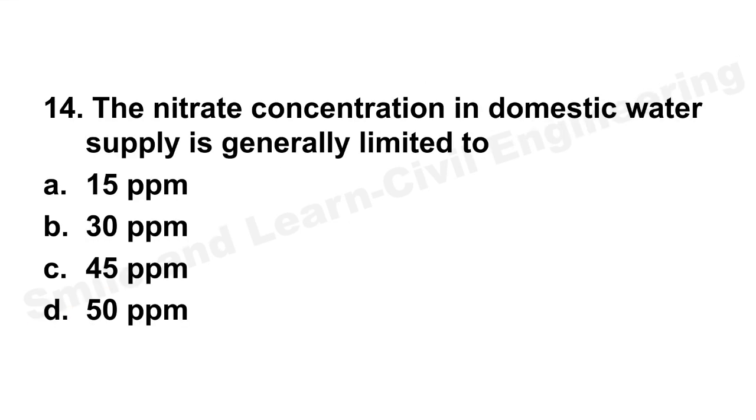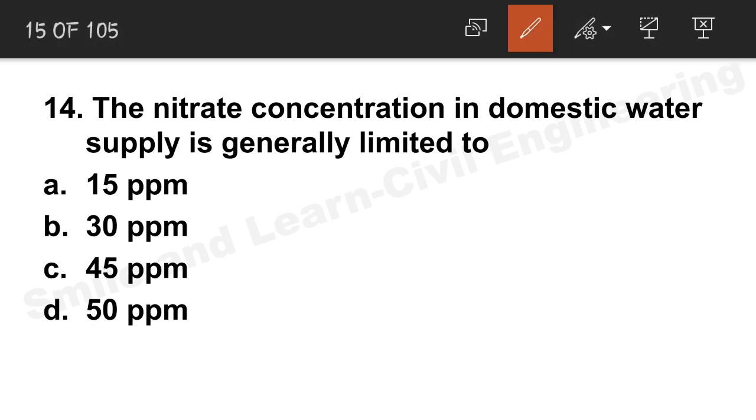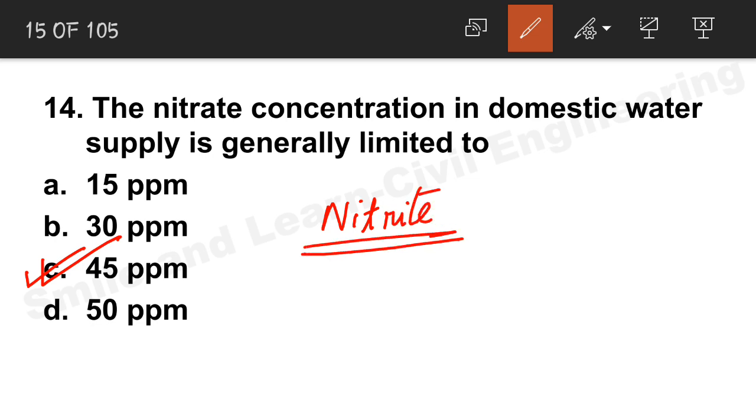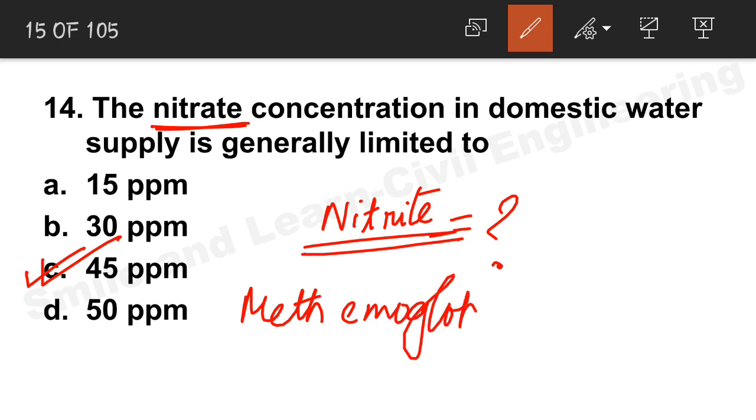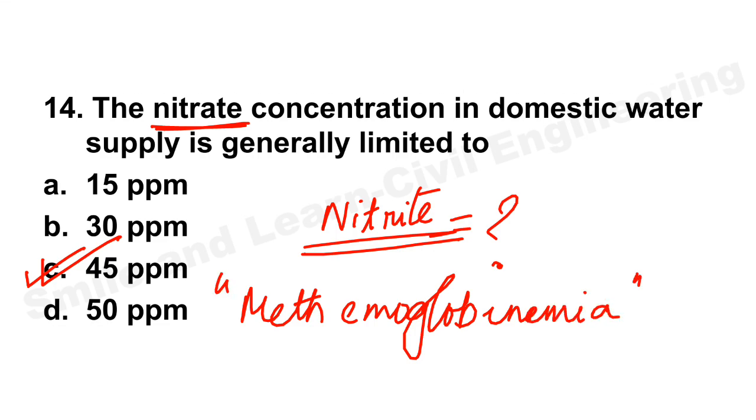Question number 14. The nitrate concentration in domestic water supply is generally limited to, so we know nitrate concentration is 45 ppm, and nitrite you need to remember. You just mention in the comment section what is the amount of nitrite that can remain present in water. And we know that excess of nitrate will cause what? Blue baby disease or methemoglobinemia. So this one is like revision also. We can do the revision from this. Excess nitrate will cause methemoglobinemia.